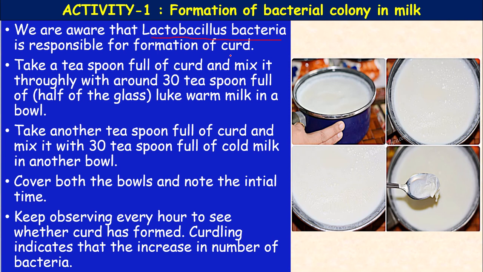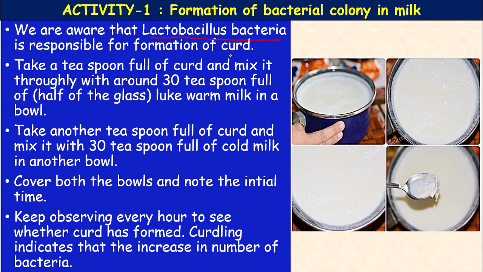Means here the temperature variation we are showing. Equal amount of curd we are adding to equal quantity of milk, and our aim is to observe in which bowl the curdling of milk happens, the bowl with warm milk or the bowl with cold milk.